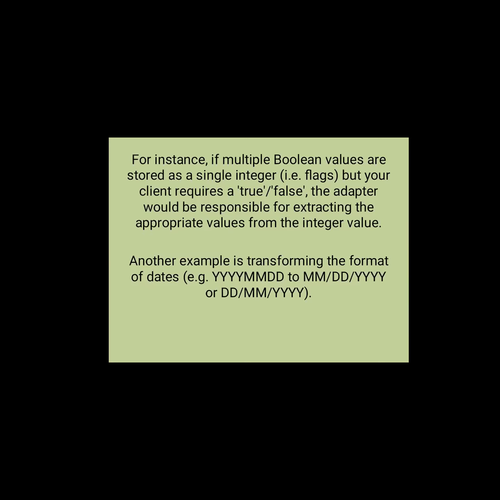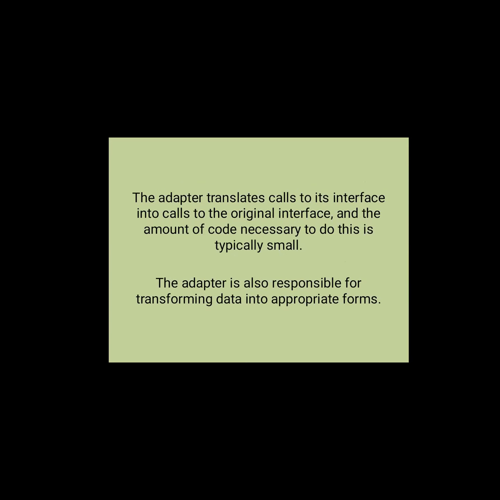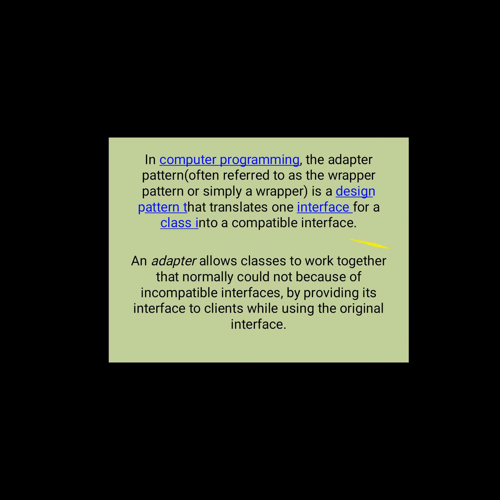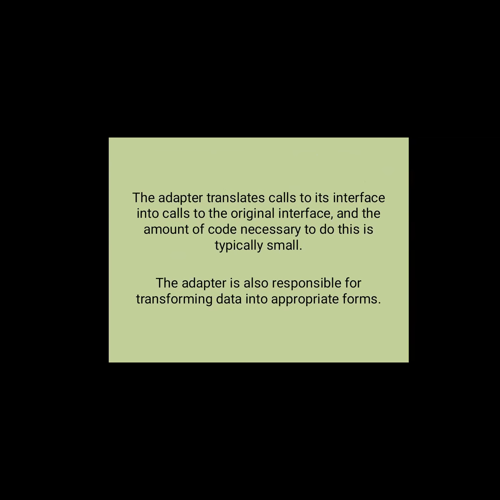That type of thing is also done by the adapter, and the adapter is also responsible for transforming the data into the appropriate forms. The adapter allows classes to work together that could not otherwise because of incompatible interfaces. So the adapter translates the calls into the interface into calls into the original interface, and the amount of code necessary to do this is typically small.